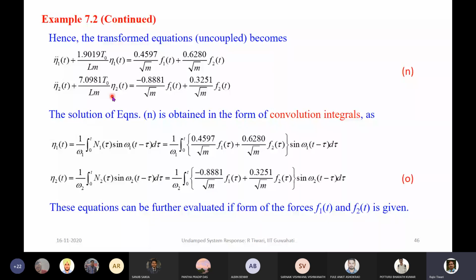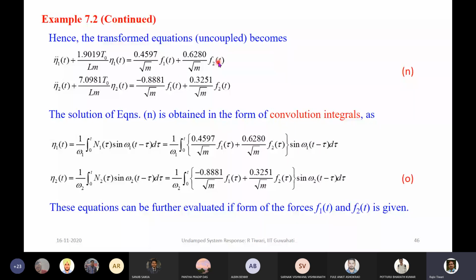Similarly, this is the second natural coordinate, eta 2. So now you can see that the 2 degree of freedom system, which was coupled earlier, is now uncoupled. This is a single degree of freedom system, and this is another single degree of freedom system. So we were able to convert it into 2 single degree of freedom systems. This can be solved independent of this, and this can be solved independent of this. Since this is a single degree of freedom system, we can apply the convolution integral to obtain the response of this, because these forces are general in nature.